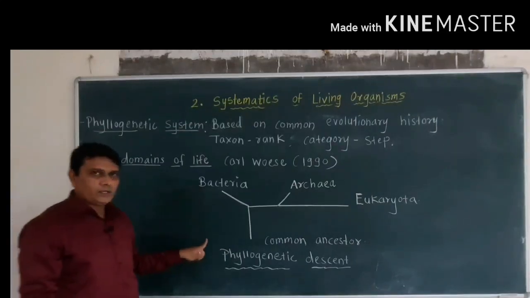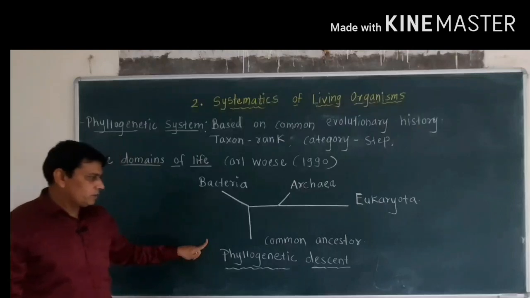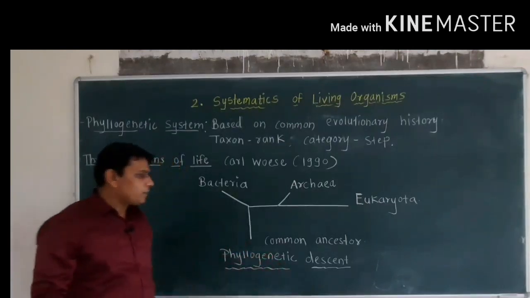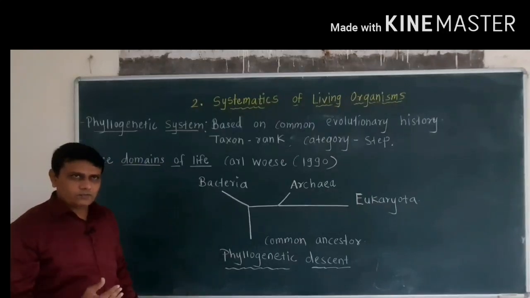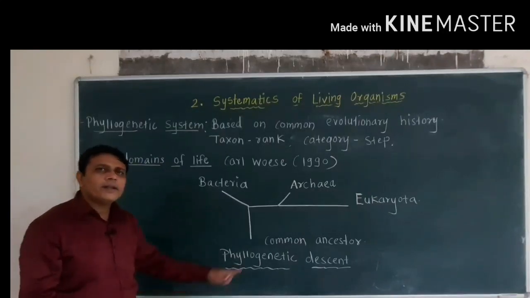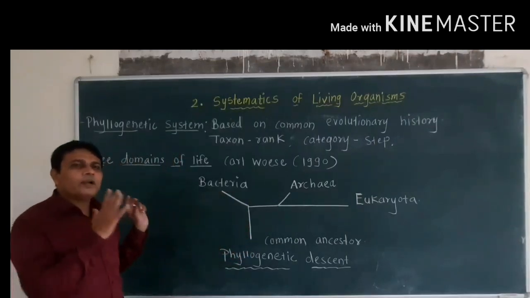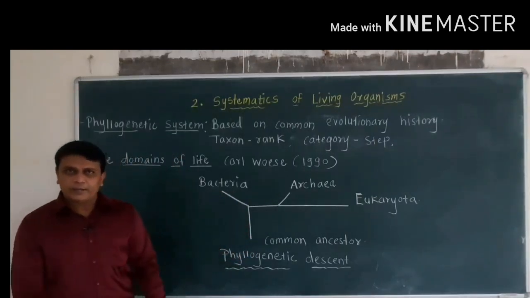Now here we see the chart. Now phylogenetic descent. Phylogenetic descent means the organisms have a common ancestor, and from this common ancestor different types of organisms are developed.